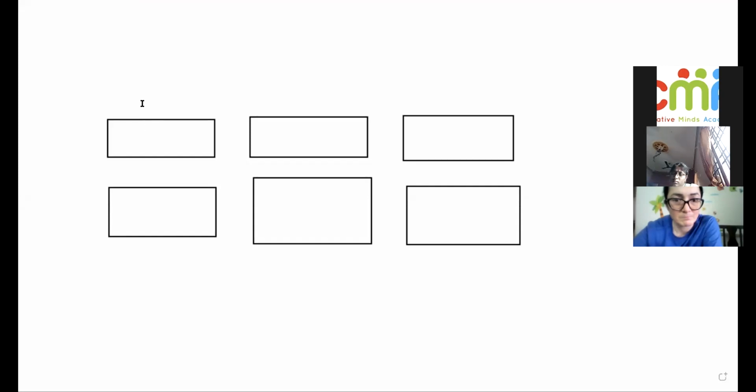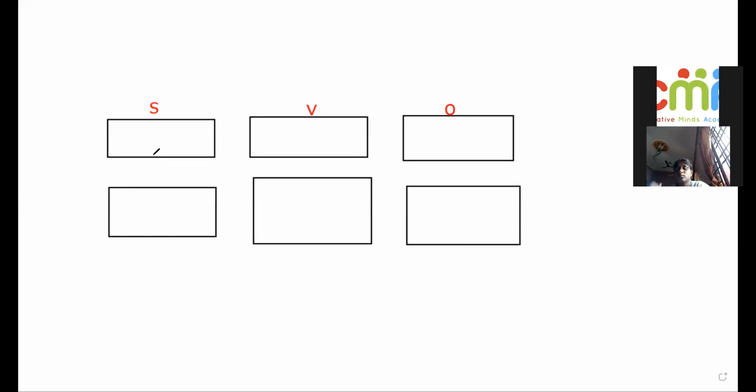Okay, so we will draw 6 boxes. Here the first box will have the subject, the second box will have the verb, and the third box will have the object. Now, if there is any description about the subject, that description will come here.